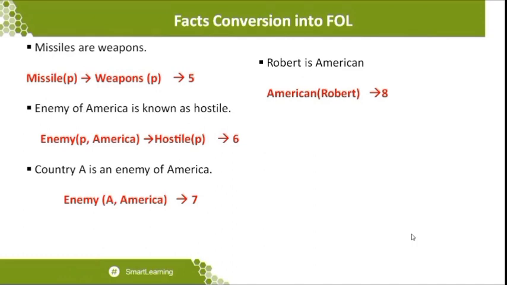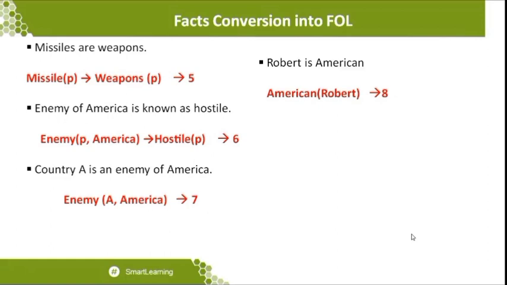Again, I should not take weapons as missiles, because even though it is one of the statements, if some other weapons are available, then at that moment I will not take only missiles to be the weapon. Any other gun or any other explosive is also to be considered a part of the weapon. That would cause some confusion. So they clearly mention that wherever a missile is available, it implies that a weapon is available. So you can compensate these two.